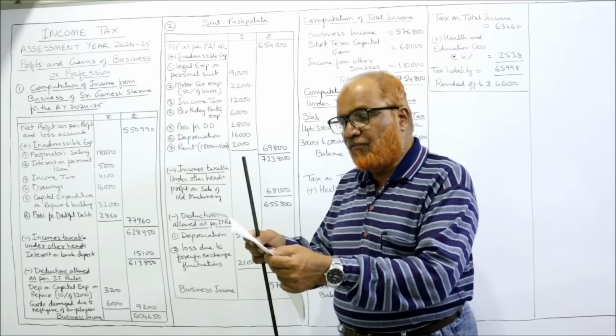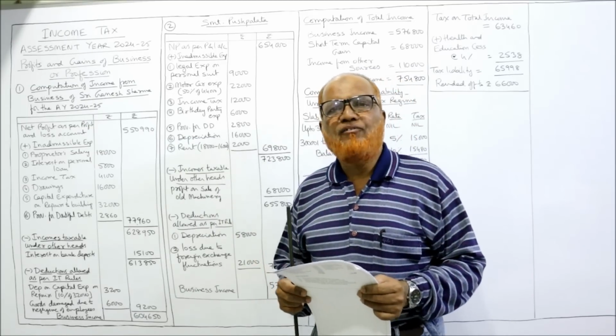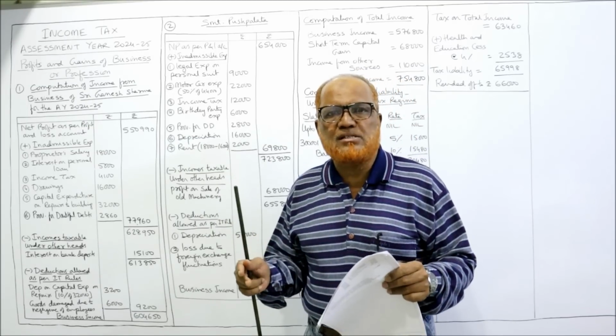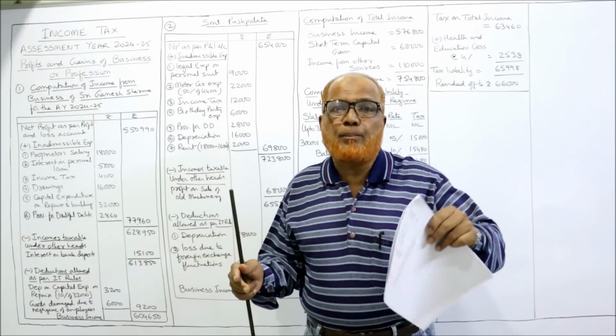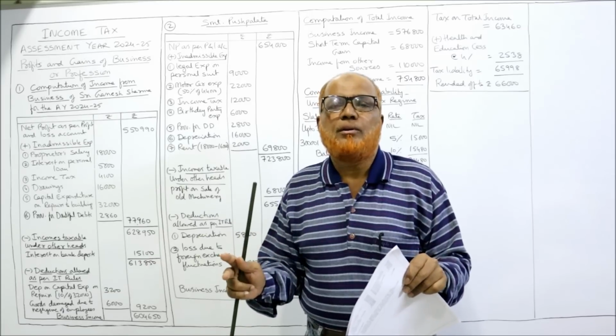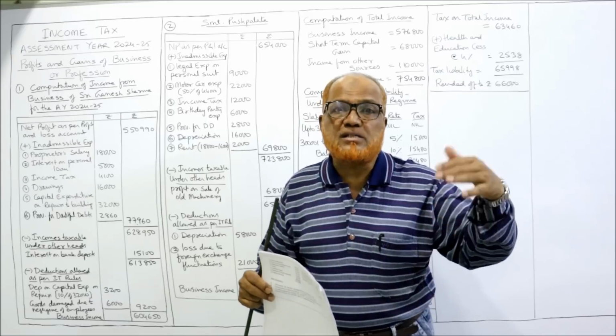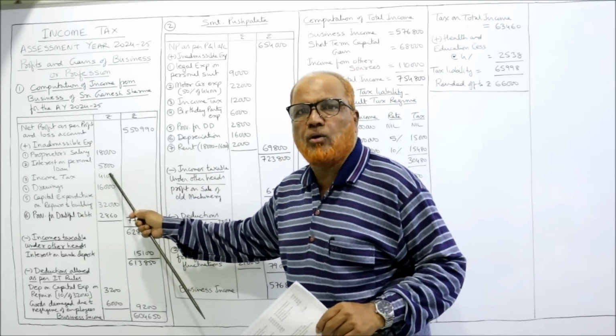Interest on loan, for personal 5,000, for business 7,000. If a loan is taken for the purpose of business and interest is paid, allowed. Whereas if a loan is taken for personal purpose and interest is paid, not allowed, because this interest belongs to a personal loan. So interest on personal loan, disallowed.